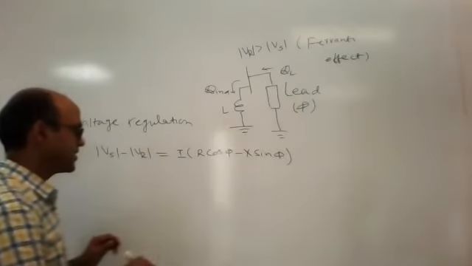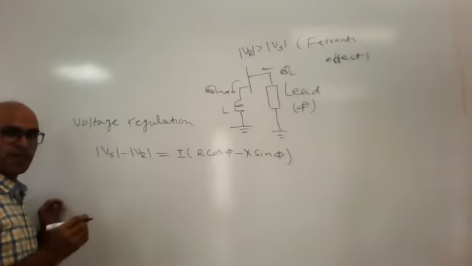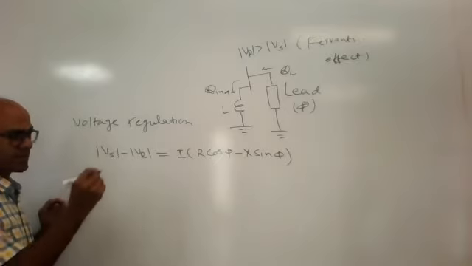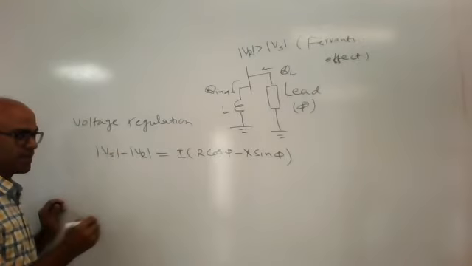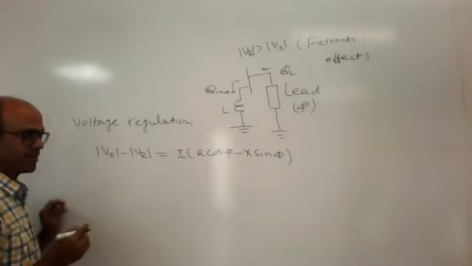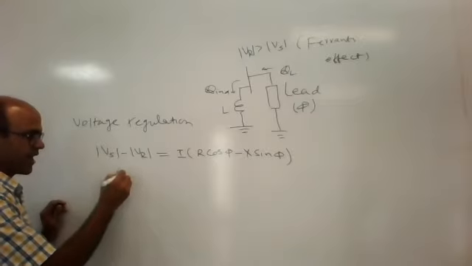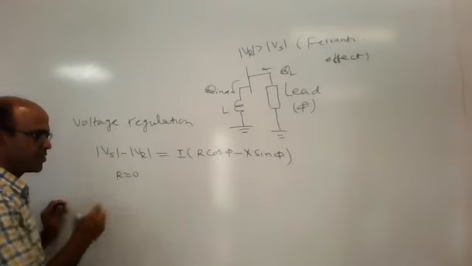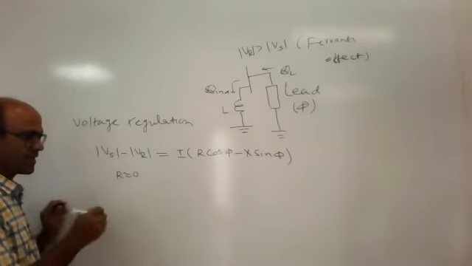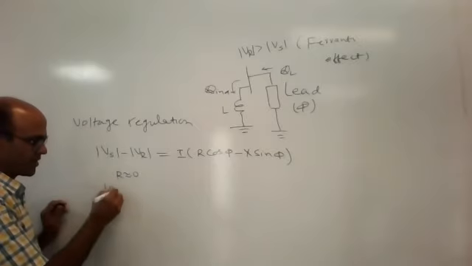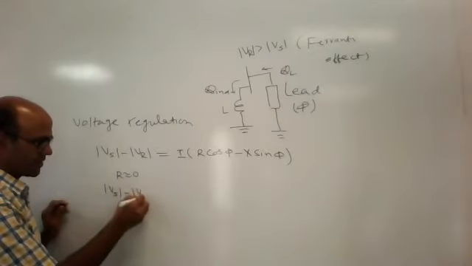Since I am assuming our transmission system or power system is purely reactive, it means the line has approximately zero resistance. Under that condition, what is the voltage drop in the transmission line?